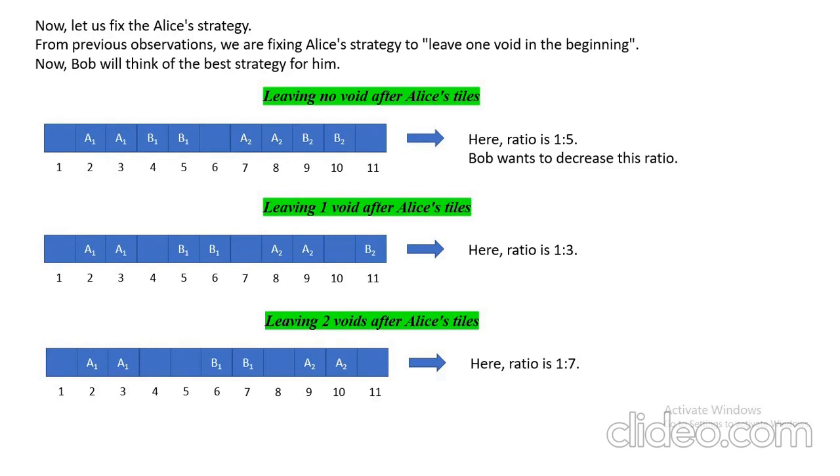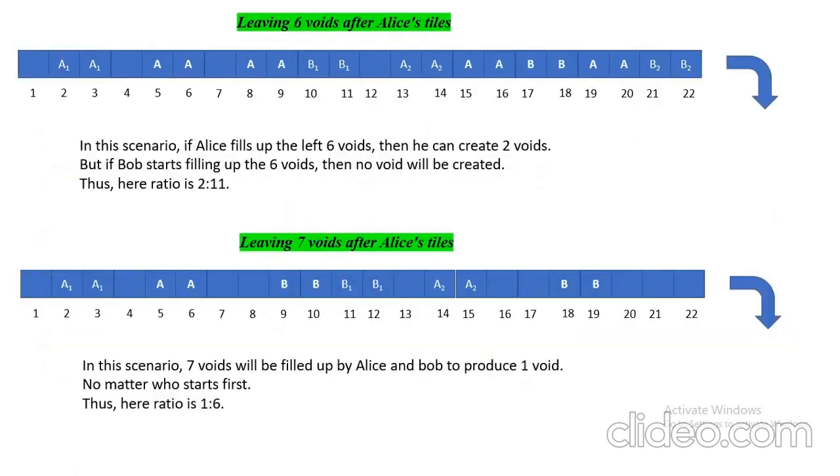But here we can also see that if Bob has played first, then he has filled 4 and 5. Then Alice should have filled 1 and 2 or 2 and 3, so that 1 void will be created, and then 6, 7 will be filled by either Alice or Bob at any moment of time. So that's what I have written here. In this scenario, 7 voids will be filled up by Alice and Bob to produce 1 void, no matter who starts first. So here 1 void, and then 2, 3 is occupied.